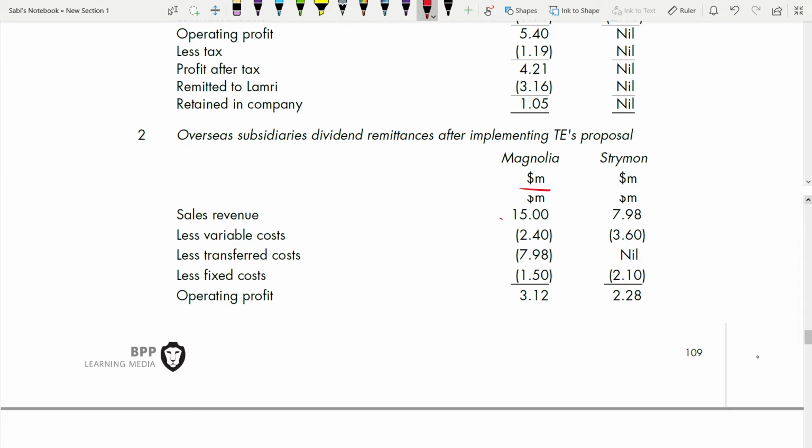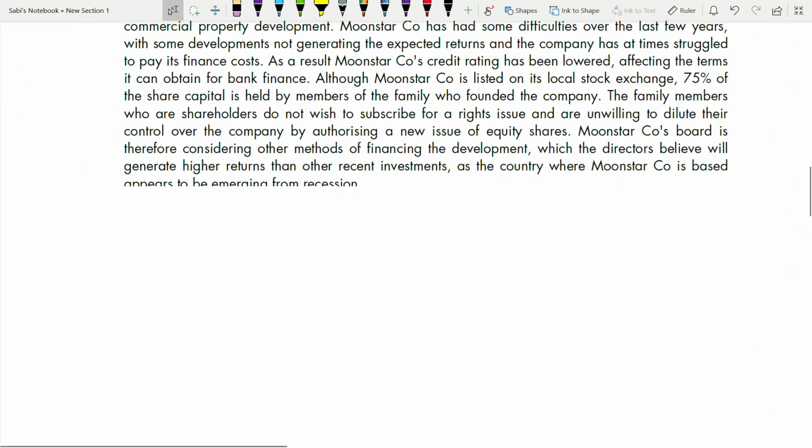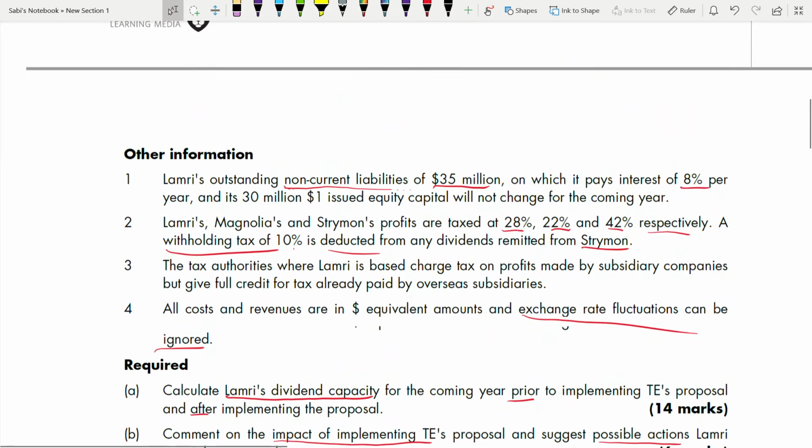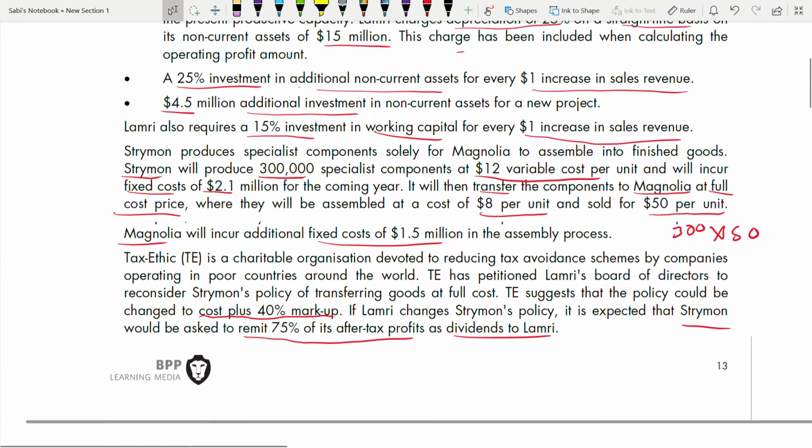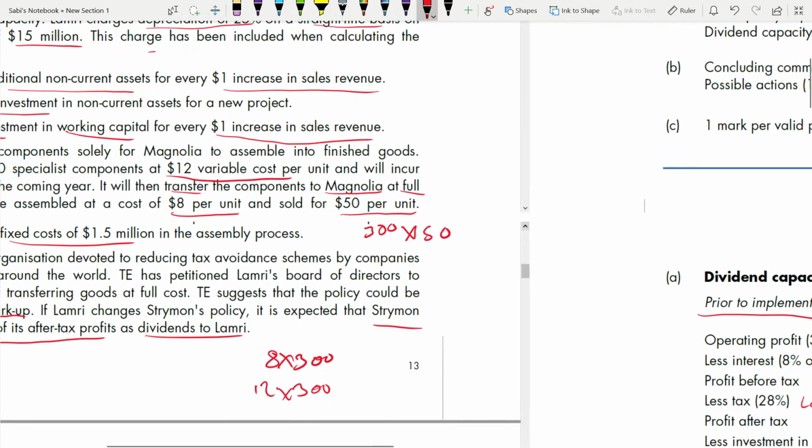Then comes the variable cost. If you calculate the variable cost for Magnolia, it will be 8 into 300. And for Strydom, it will be 12 into 300. And the fixed cost, if you see, is 1.5 for Magnolia and 2.1 for Strydom.